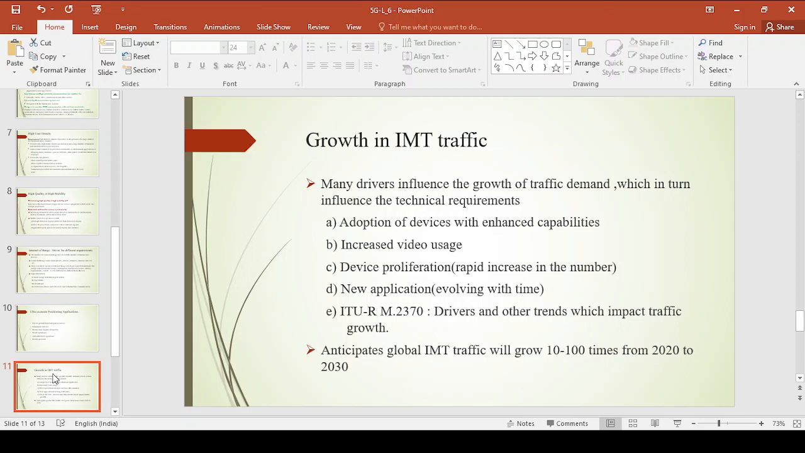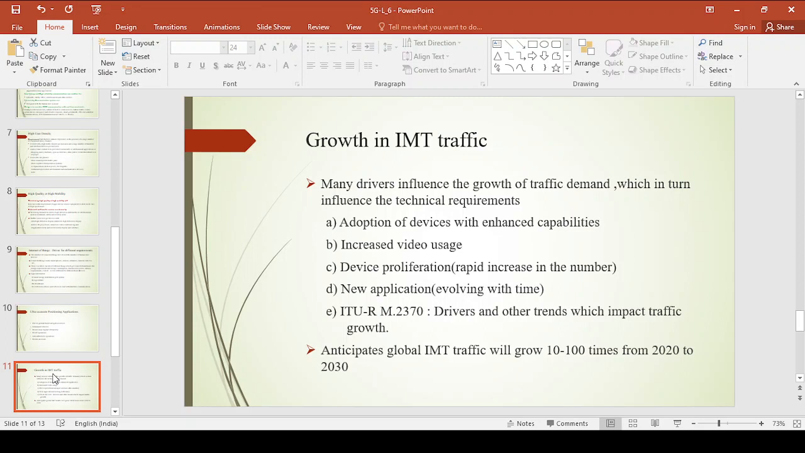These are the different technical requirements which are responsible for the increase in the growth of IMT traffic. What are those? One is increased video usage, another is increased adoption of devices with enhanced capabilities, another is a rapid increase in the number of devices, and new applications. These are the requirements which directly or indirectly are responsible for the growth in IMT traffic, right?